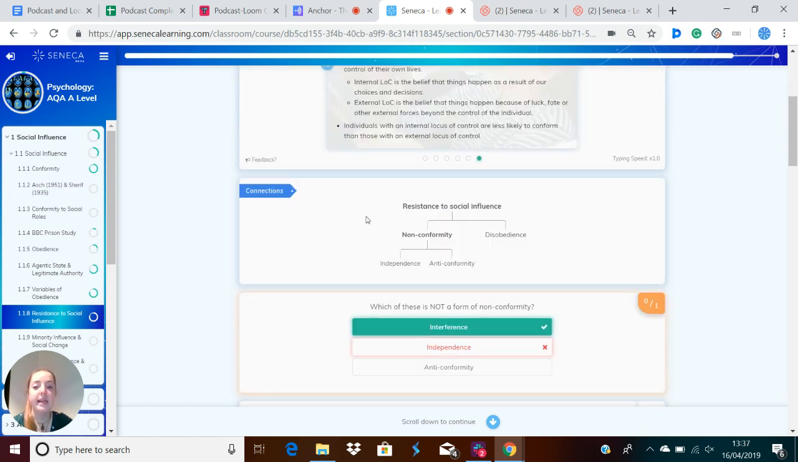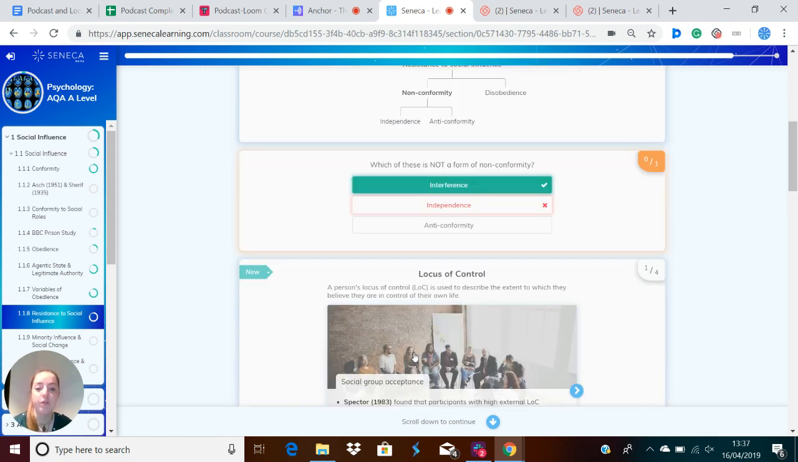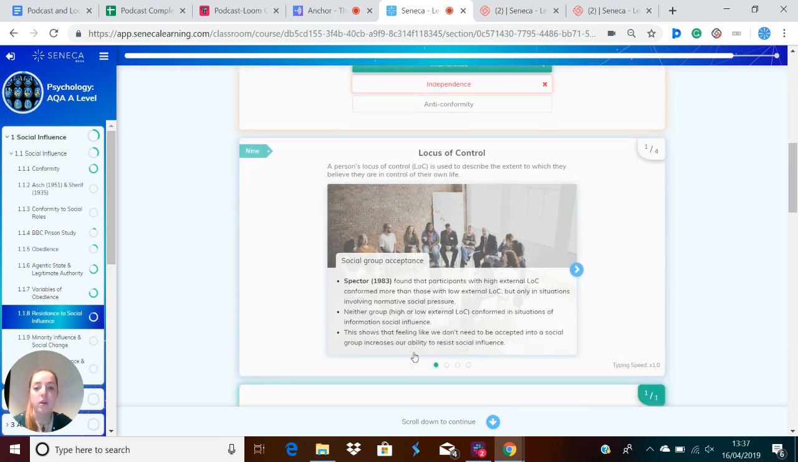So, to recap, resistance to social influence is disobedience and non-conformity. And non-conformity can be in the form of independence or anticonformity. So I'm going to have a closer look at the locus of control. So that was the extent to which people believe that they are in control of their lives.